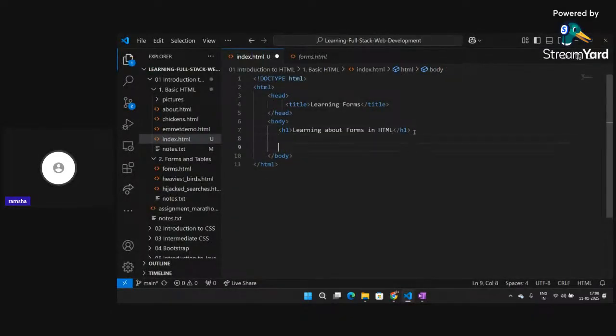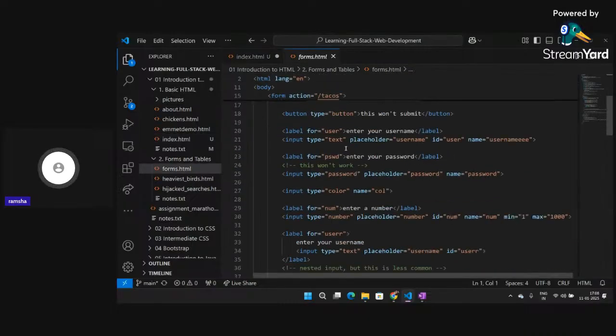Now for creating a form, we use the form tag in HTML. Now you can see it has given me the attribute of action. So inside the form, this action attribute is really very important. Like it's genuinely very important. So here you define what happens after clicking on submit. So what your form will actually do.